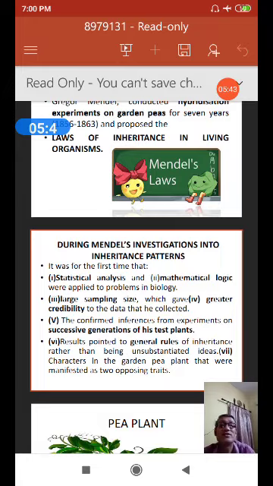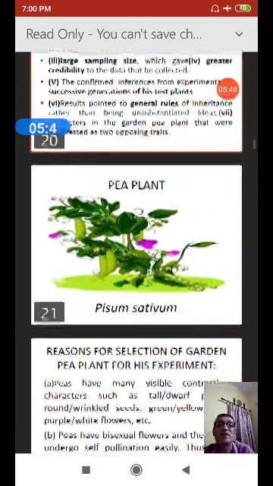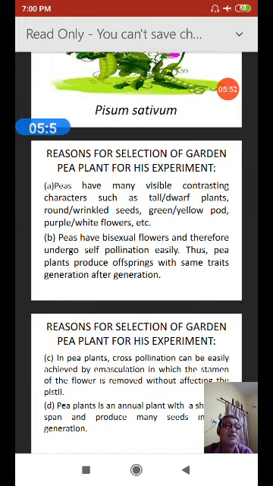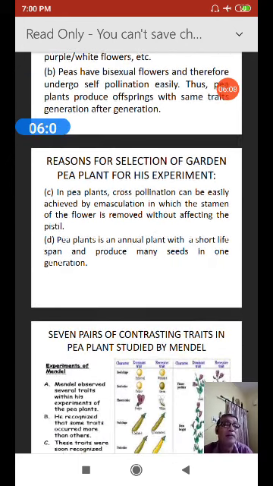You see now a picture of Pisum sativum, the garden pea plant. But why did he choose it? That's an important question. The reasons for selecting the garden pea plant for hybridization: peas have many viable contrasting characters, such as tall and dwarf plants, round and wrinkled seeds. They have bisexual flowers and undergo self-pollination easily. In pea plants, cross-pollination can be easily achieved by emasculation, in which the stamen of the flower is removed without affecting the pistil. The pea plant is an annual plant with a short lifespan, and it produces many seeds in one generation.